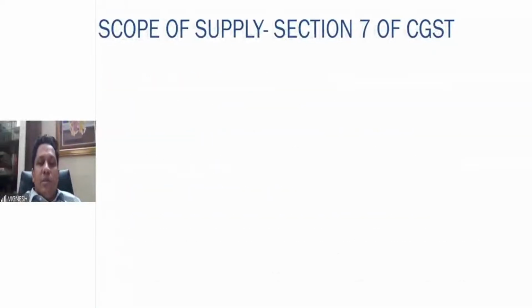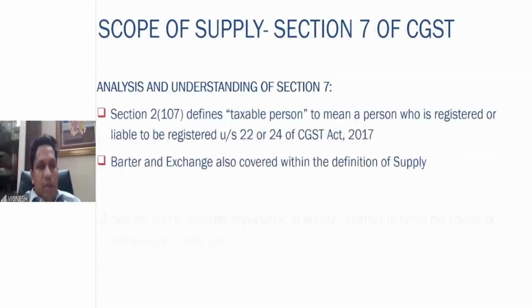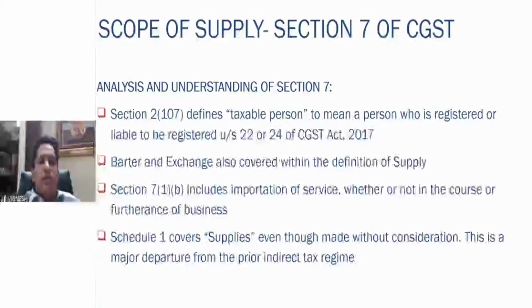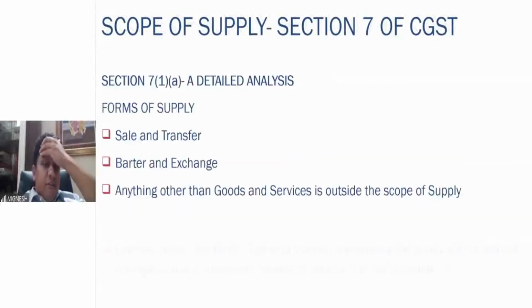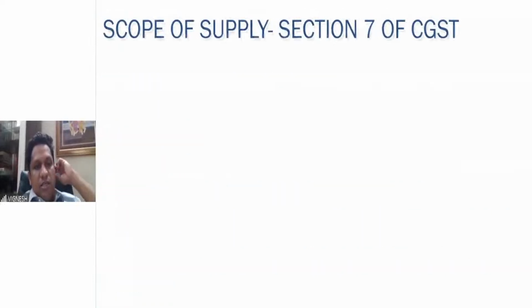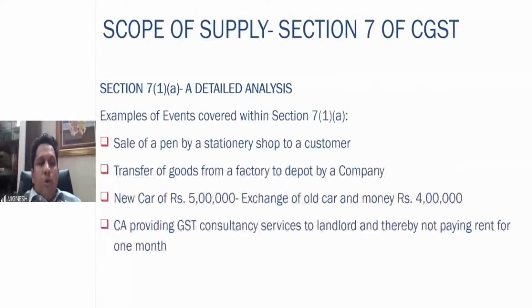And then taxable person means what? Person who is registered or liable to be registered. Barter exchange also covered. Importation of service also covered. We have seen some examples as well. These are the forms of supply which are covered in detail. We have seen examples for each particular point.